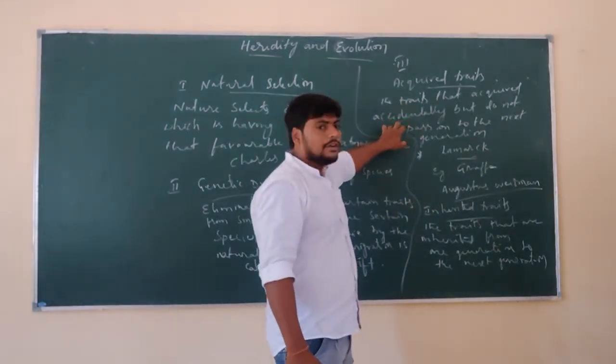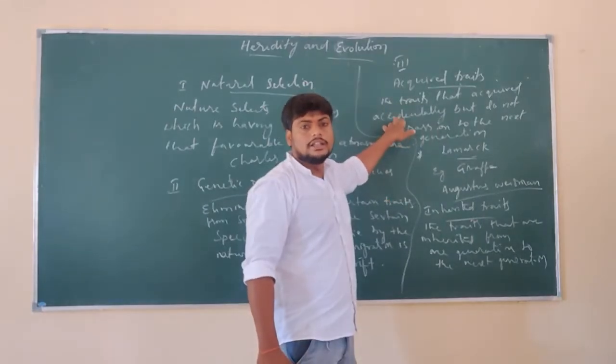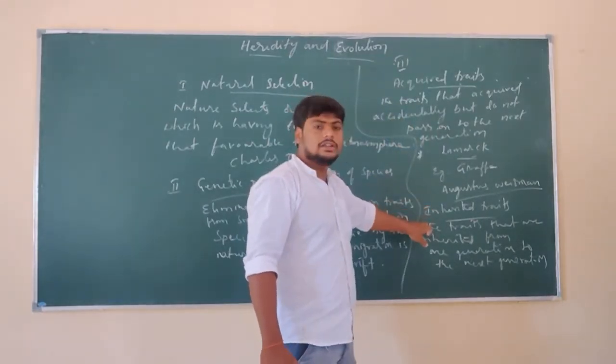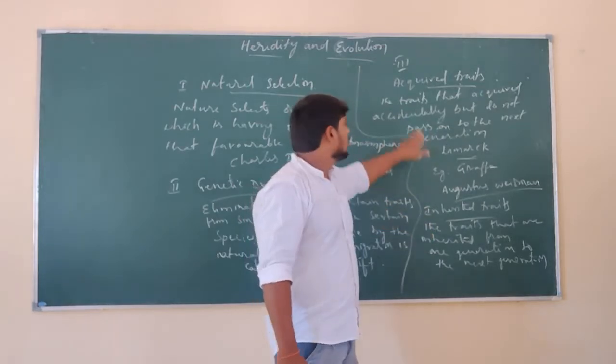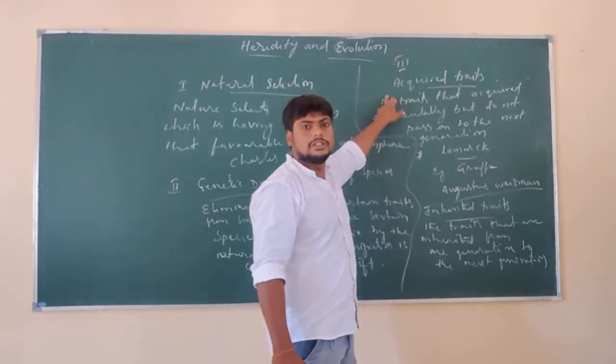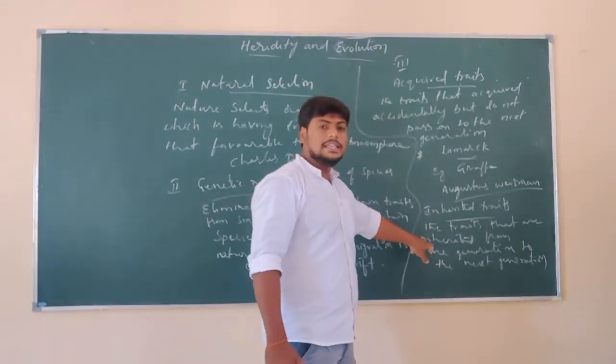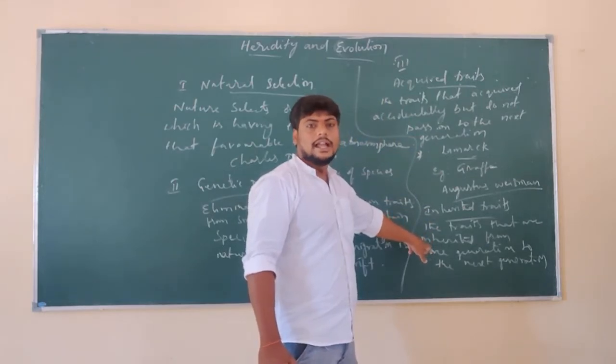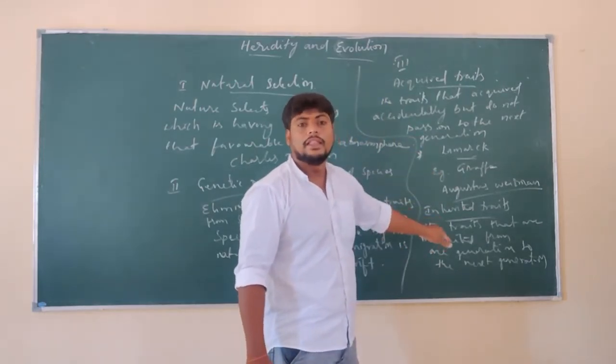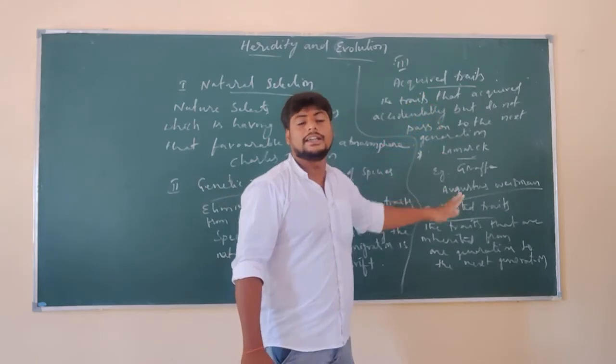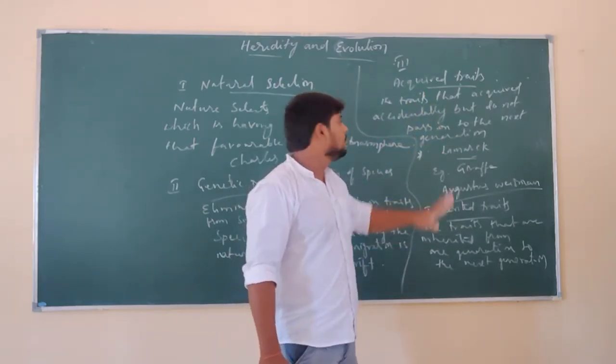Acquired traits do not affect germ cells, and inherited traits show effect on germ cells. Acquired traits do not transfer from one generation to the next, but inherited traits transfer. You have to compare the differences between acquired trait and inherited trait. Very simple.